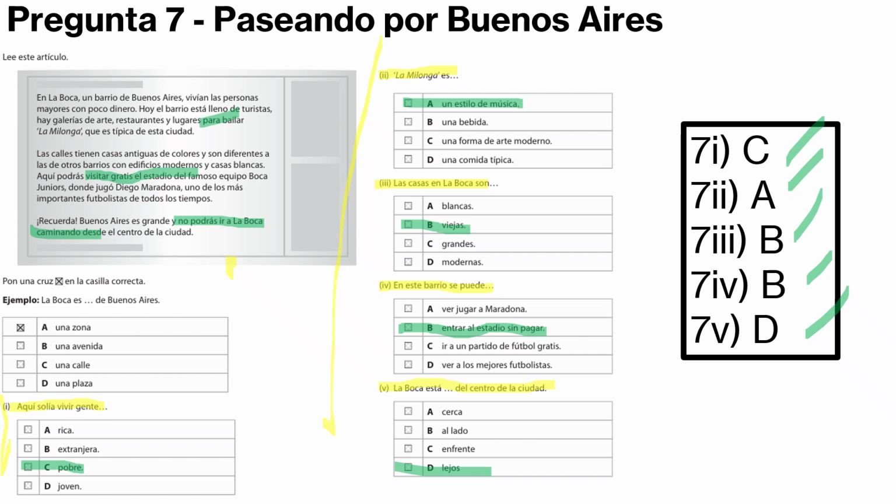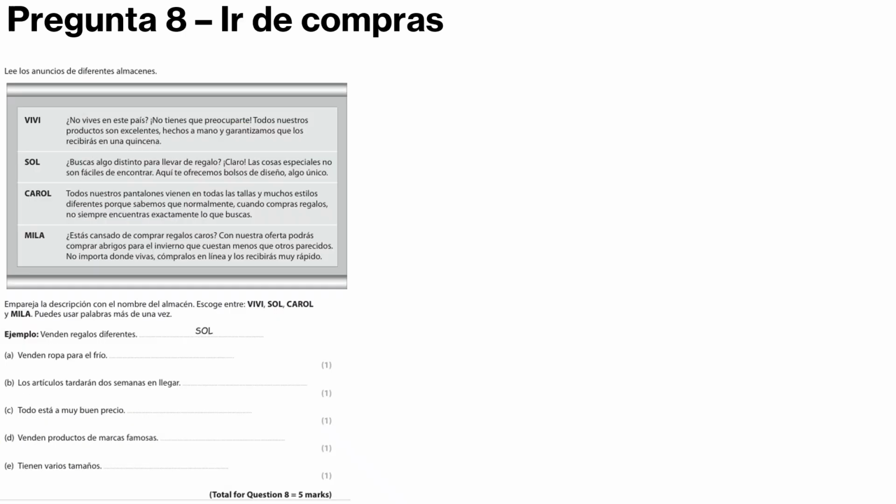Ahora pregunta 8, ¿cuál es ir de compras? So we have 4 names here and 5 things. So by process of elimination, you can pretty much guarantee that one of them is going to come up twice. So you have Vivi, Sol, Carol, y Mila, and you have 5 different statements.